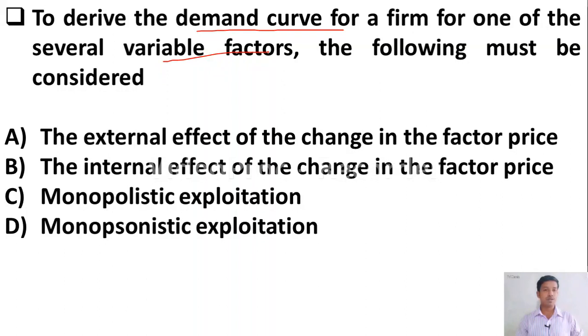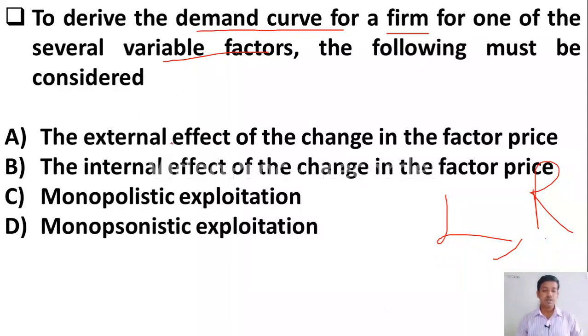Variable factors are the factors which we can change. For example, labor. Yes, it is possible to appoint more and more labor. Raw materials are also variable factors. To derive the demand curve for a firm for one of the several variable factors, the following must be considered. Which is necessary to derive the demand curve for a variable factor?